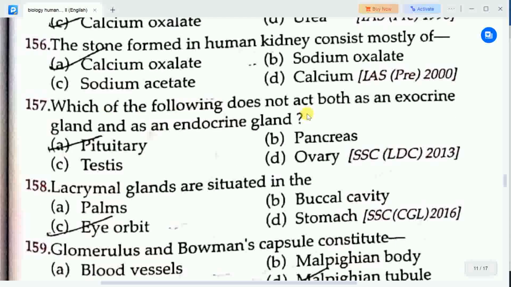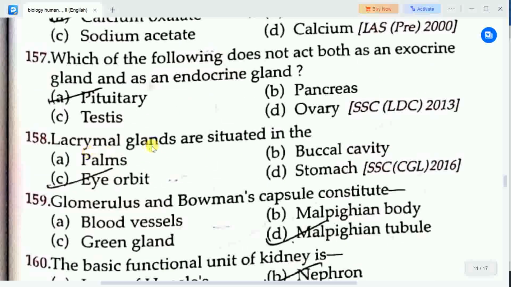Next question: which of the following does not act both as an exocrine gland and as an endocrine gland? Options are A. Pituitary, B. Pancreas, C. Testis, D. Ovary. Correct answer is option A, pituitary. Pancreas, testis and ovary act both as an exocrine gland and as an endocrine gland, but pituitary does not.